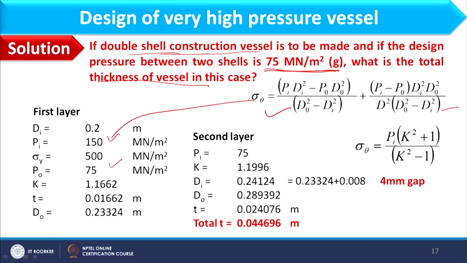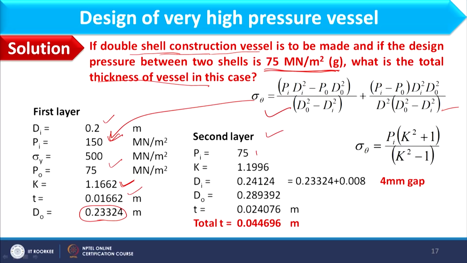Considering this equation, we can find k, which comes out as 1.1662, and the inner diameter is given as 0.2. I can calculate the outer diameter as 0.23324, and therefore the thickness becomes 16.62 mm. Now I have the value of DO, which will work as a reference point to determine the inner diameter of the second layer. So let us start the calculation of the second layer.